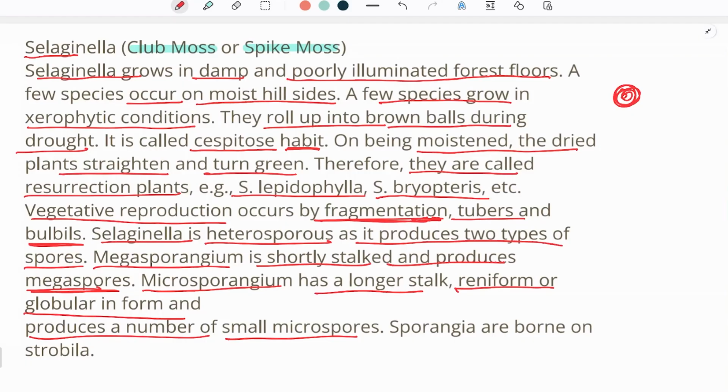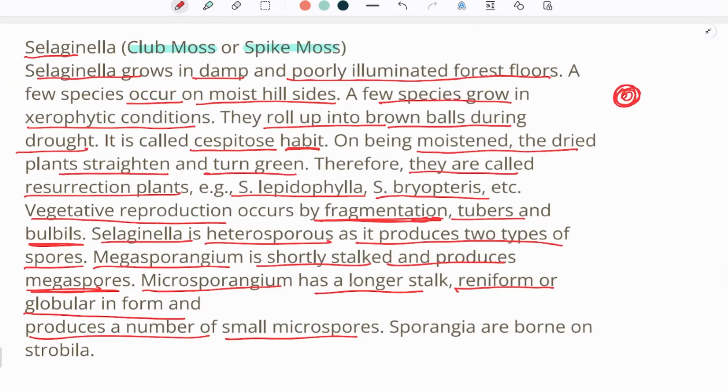But the microsporangium gives rise to microspores, and these microspores have to disperse and germinate, which is the reason why they are located a bit away from the plant body, so that they can help in germination. Okay?